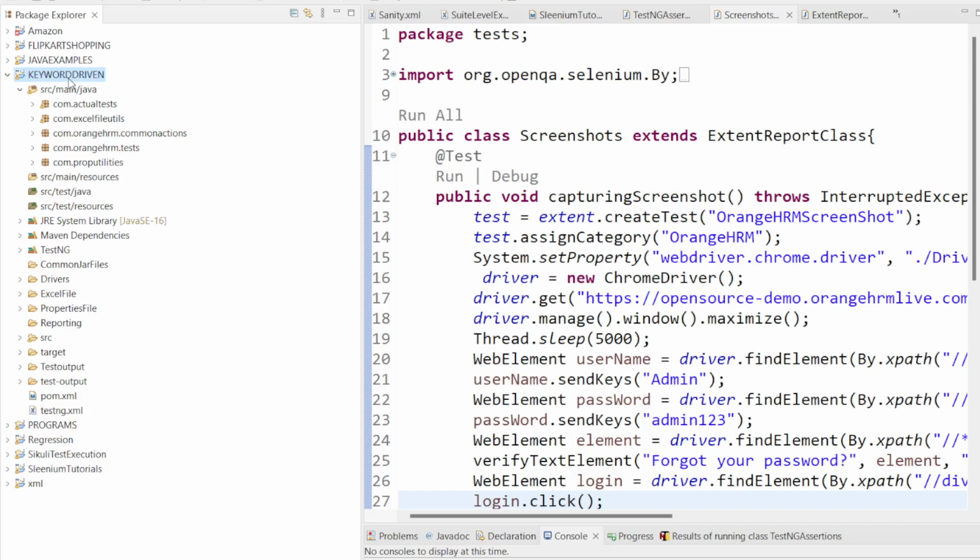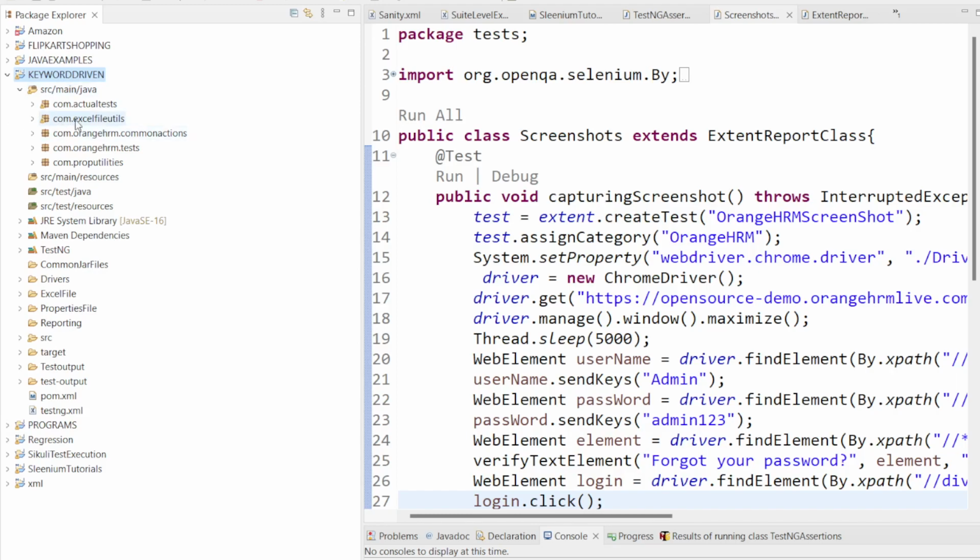Okay, so the first step here is, if I want to launch my browser or my application URL, first we need one browser and also we need one URL. At the same time, if you have any DB related URLs and DB related queries, and also your application credentials, all of those we can store inside one file that is called a properties file. The first step here is we need to create a properties file.